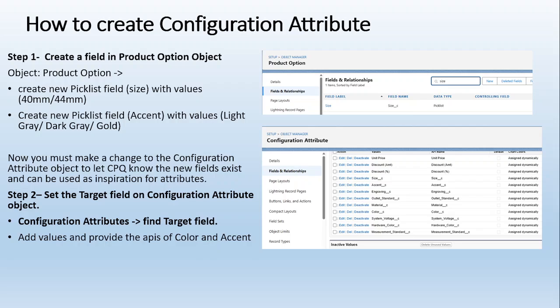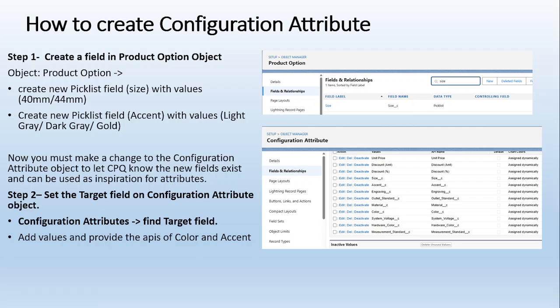But before creating that attribute record, there is a target field. I need to give the target object, and the target object is this one, the product option. So the second step is to set the target field on the configuration attribute. Now this is the target field on the configuration attribute. I need to give the same field API name here. This is the value I have added on the target field.